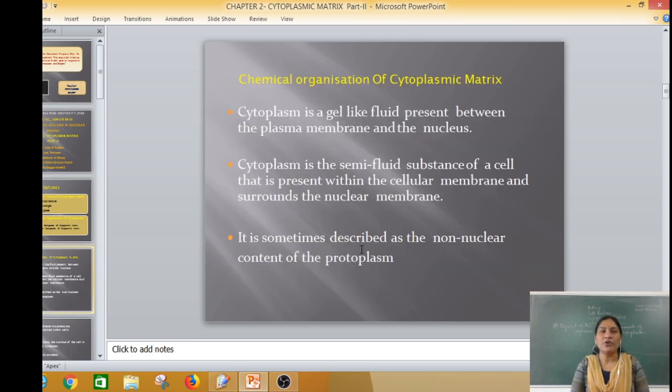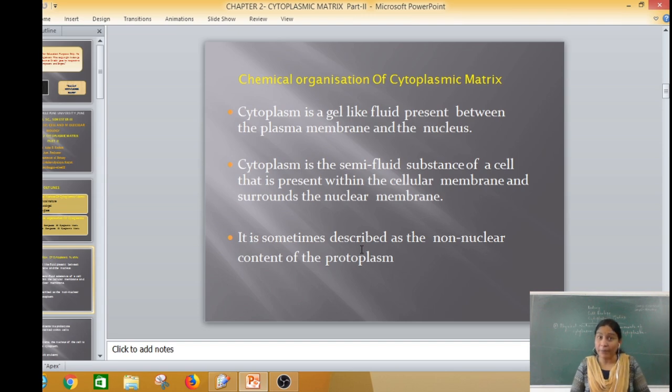So here, when we learn the chemical organization of a cytoplasmic matrix, we know that cytoplasm is nothing but the gel-like fluid which is present between the plasma membrane and the nucleus, that we call the cytoplasmic matrix.